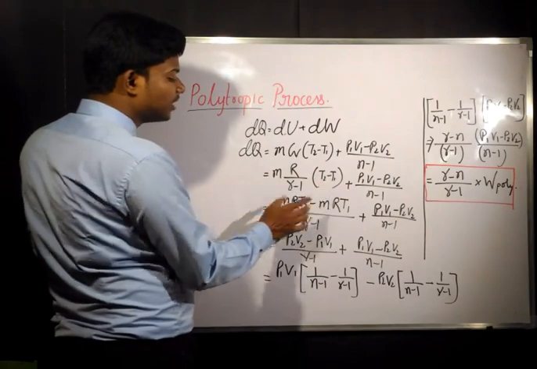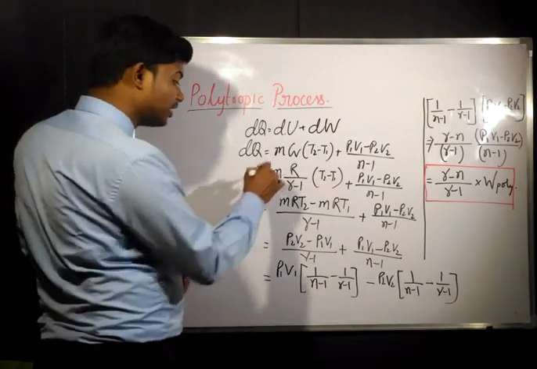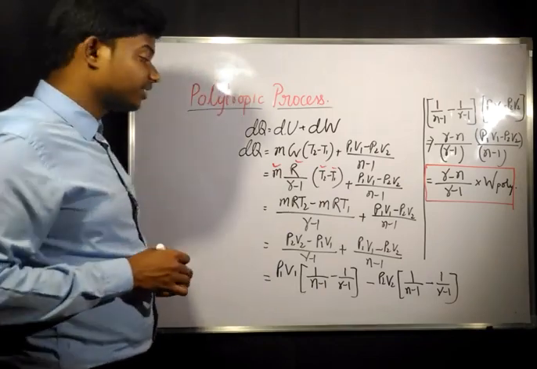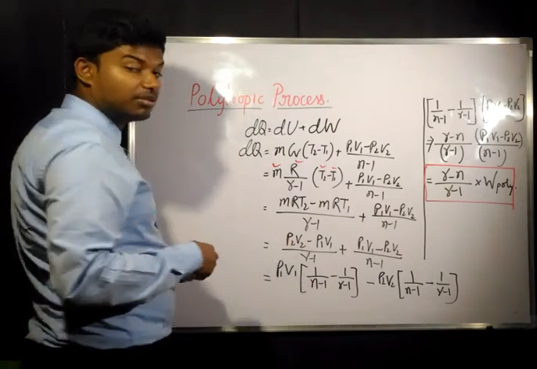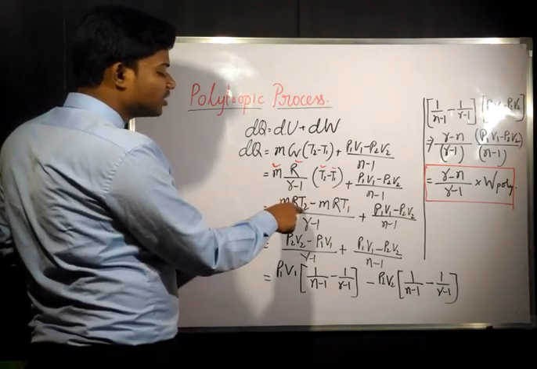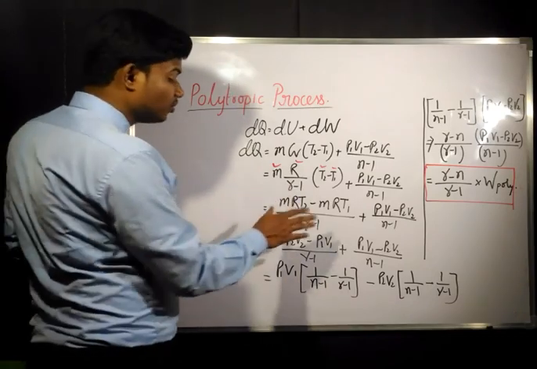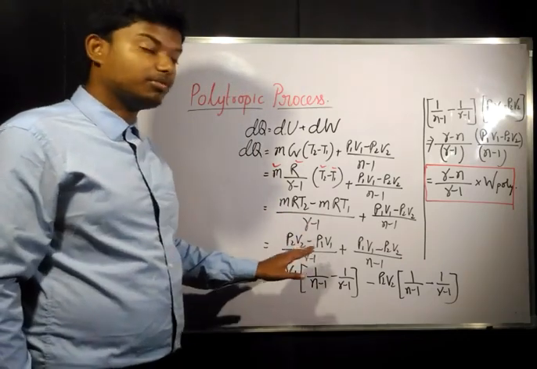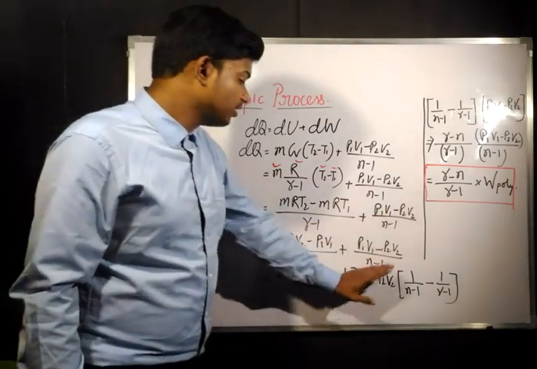Now this we can write as m R T2 minus m R T1. m R T2 in the first term, in the next one m R T1. And this one is again same. Now m R T2 we can write as p2 v2. pv equals m R T, and m is constant, R is constant, and T2, that means for state 2, temperature is T2. So in this place we can replace it by P2 V2. That means at state 2 pressure is P2 and volume is V2. Same way we can write m R T1 as P1 V1.